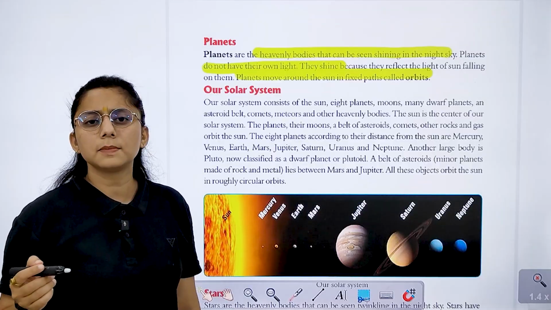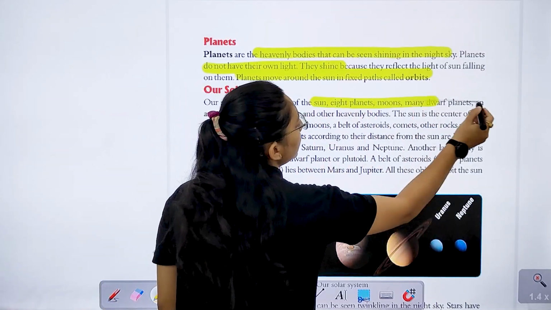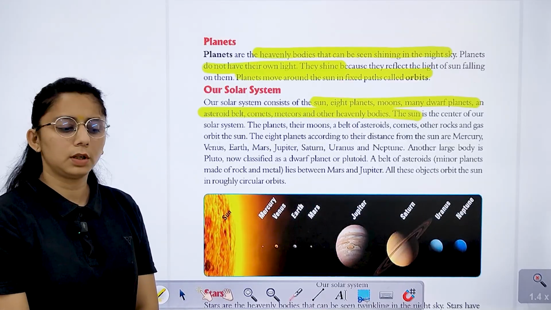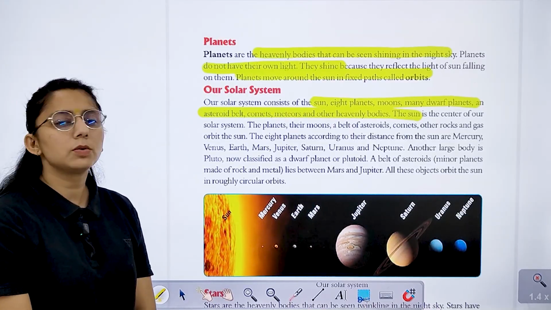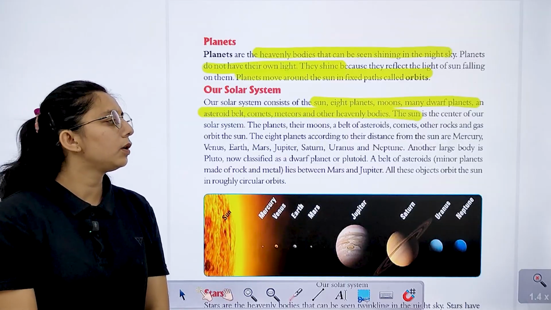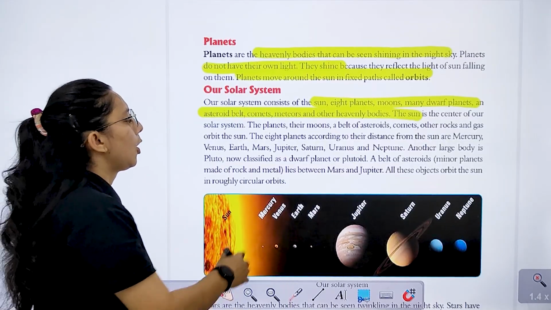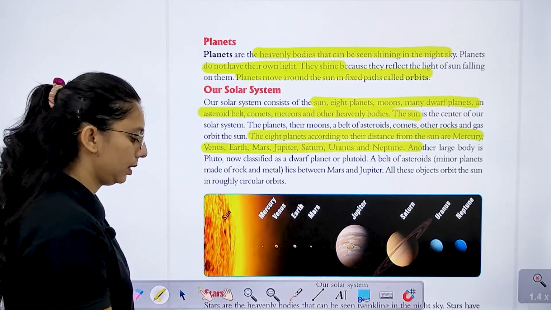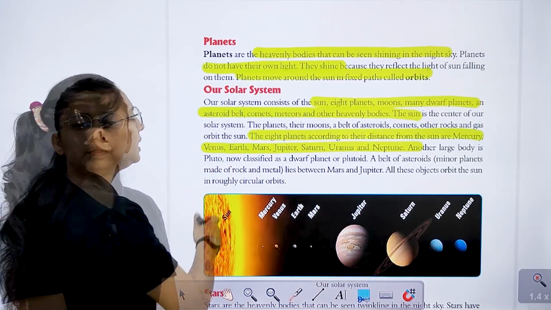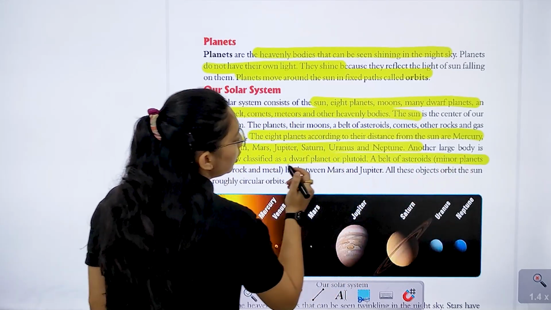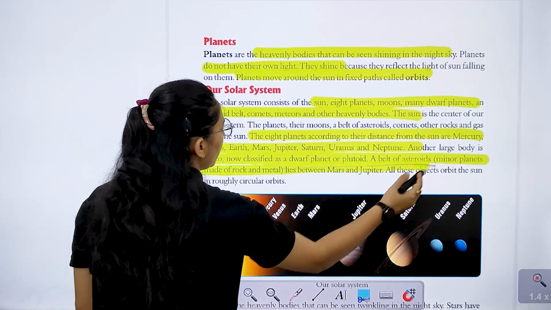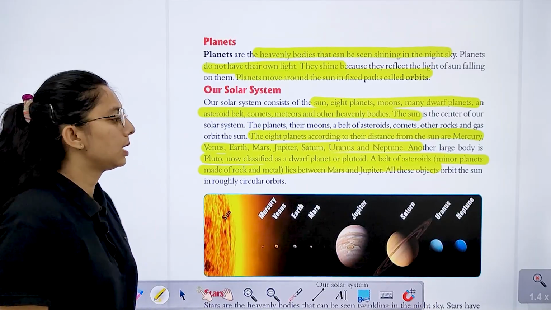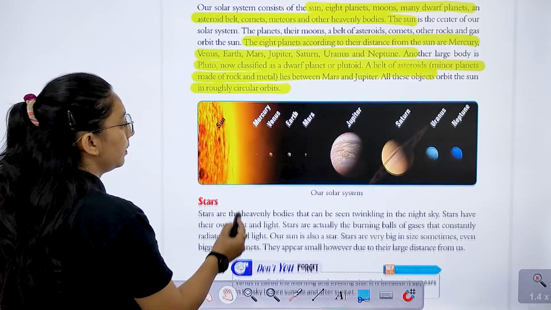Then we have our solar system. The solar system consists of the sun, 8 planets, moons, many dwarf planets, asteroid belts, comets, meteors, and other heavenly bodies. The sun is in the center of our solar system, and the planets, their moons, a belt of asteroids, comets, rocks and gas orbit the sun. The 8 planets from the sun are Mercury, Venus, Earth, Mars, Jupiter, Saturn, Uranus, Neptune. Another large body is Pluto, now classified as a dwarf planet or Plutoid. The asteroid belt is made of rocks and metals and lies between Mars and Jupiter. So all these orbit the sun, roughly in a circular orbit.